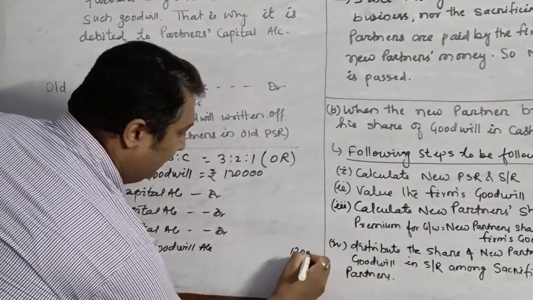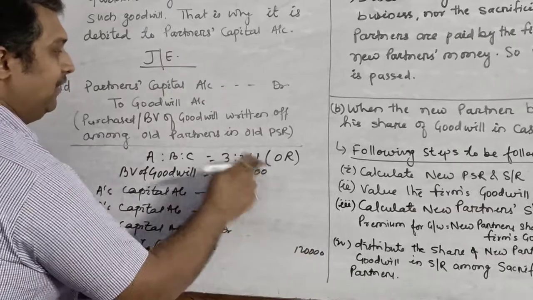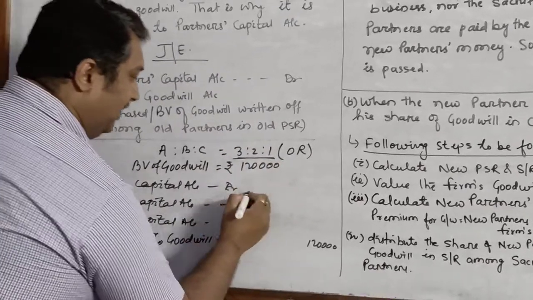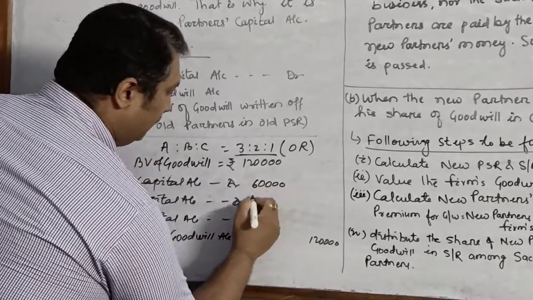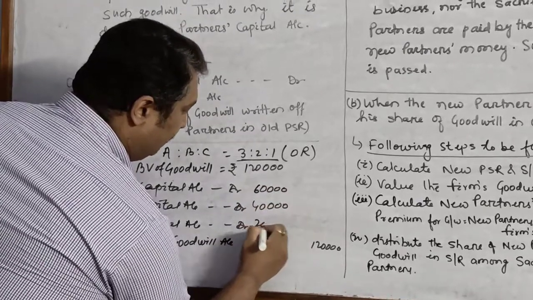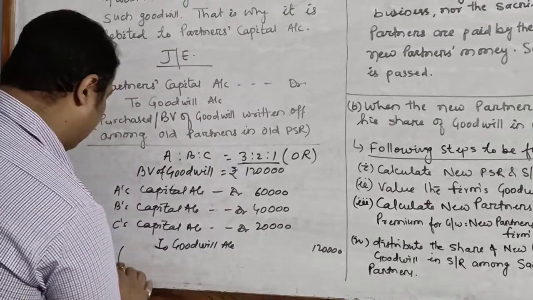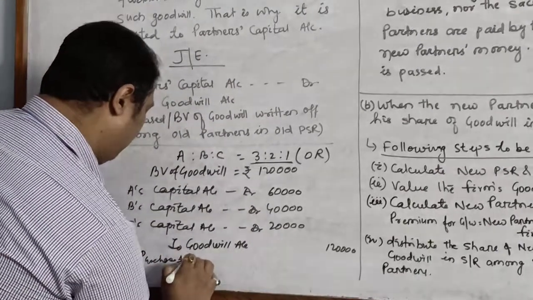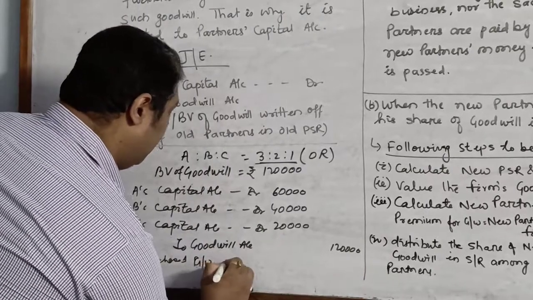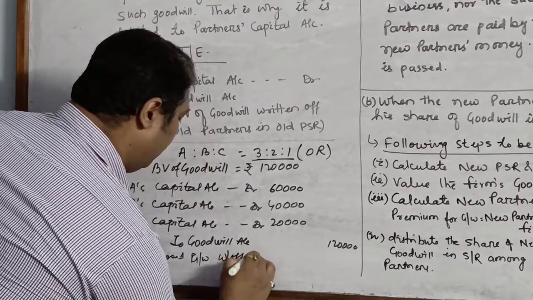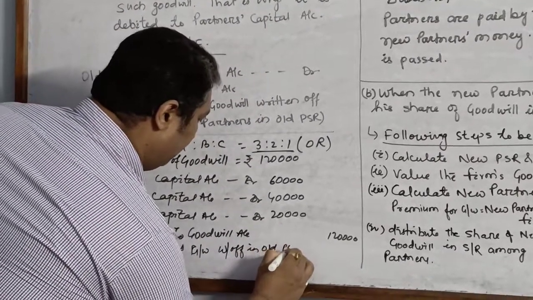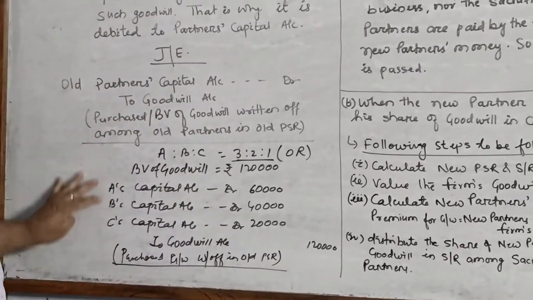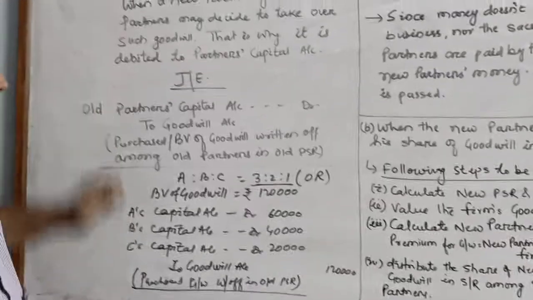This 1,20,000 will be distributed in the old profit sharing ratio, which is 3:2:1. That means 60,000, 40,000 and 20,000. So this is the purchased goodwill written off in old PSR amongst the old partners. This is how we make a treatment for the purchased goodwill.